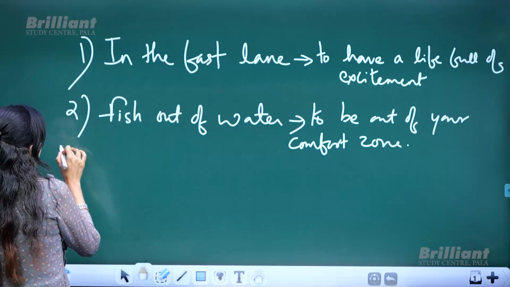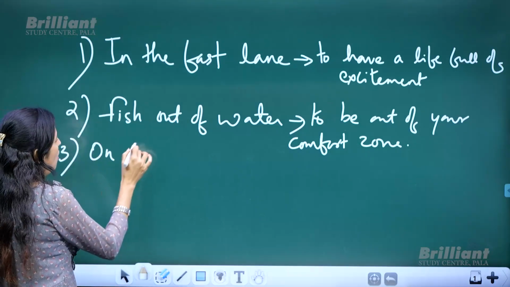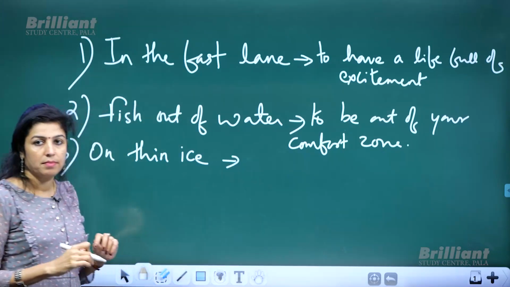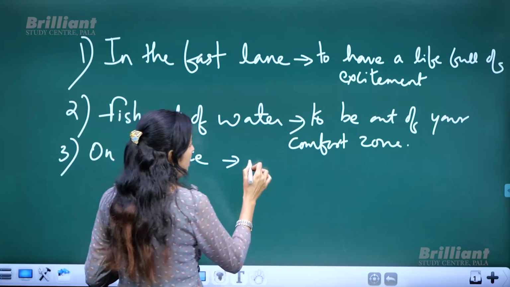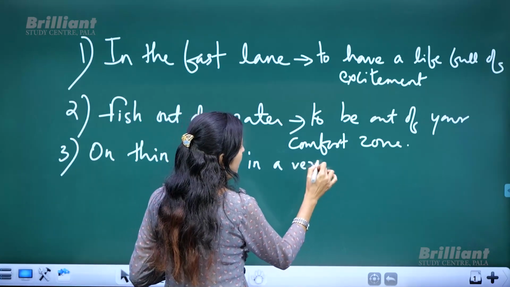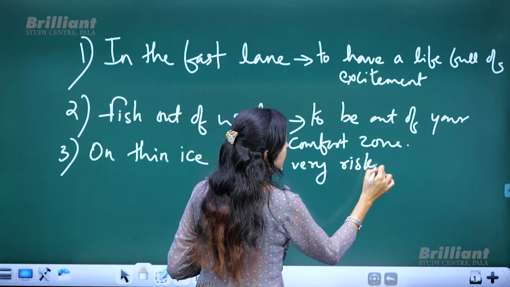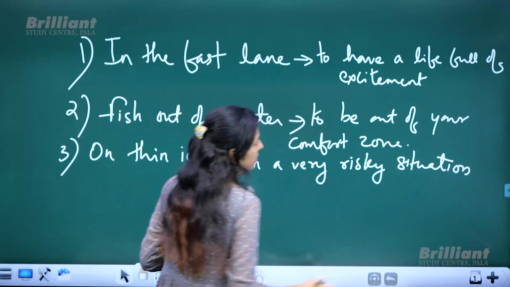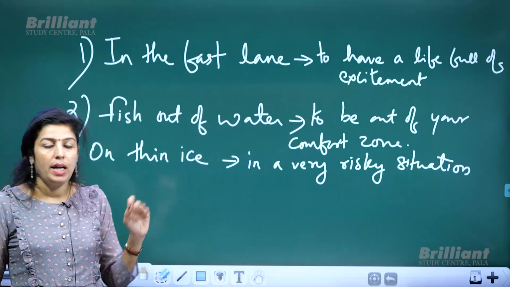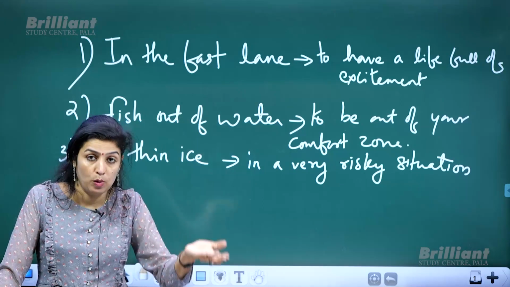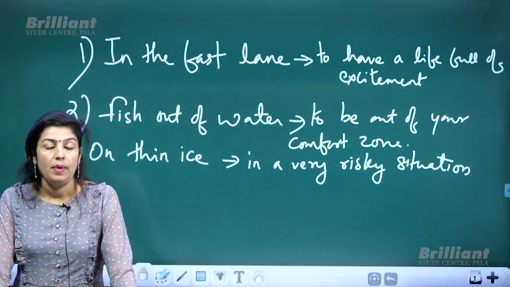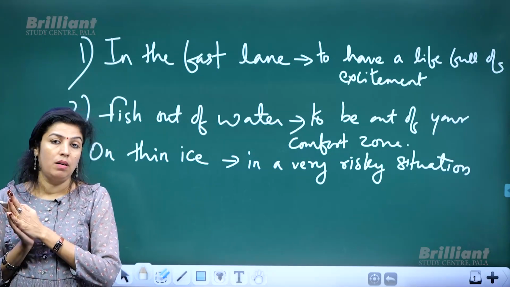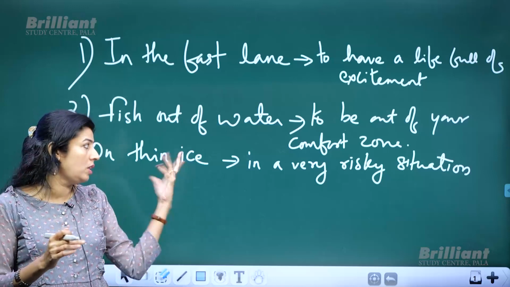Okay. Now third one is on thin ice. On thin ice means in a very risky situation. For example, he was sleeping. When he was supposed to work, he was sleeping. And when his boss found him sleeping, he found himself on thin ice.